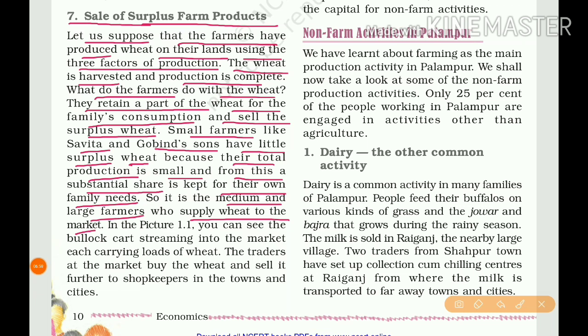In picture 1.1, the starting picture of this video, we saw a bullock cart on the road in Palampur village. You can see the bullock carts streaming into the market, each carrying loads of wheat. The traders at the market buy the wheat and sell it further to shopkeepers in the towns and cities.